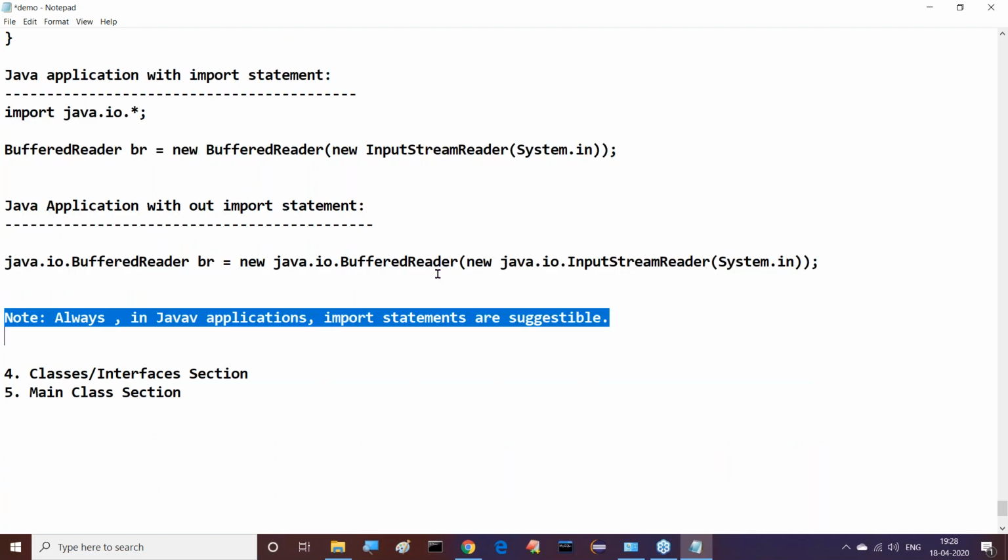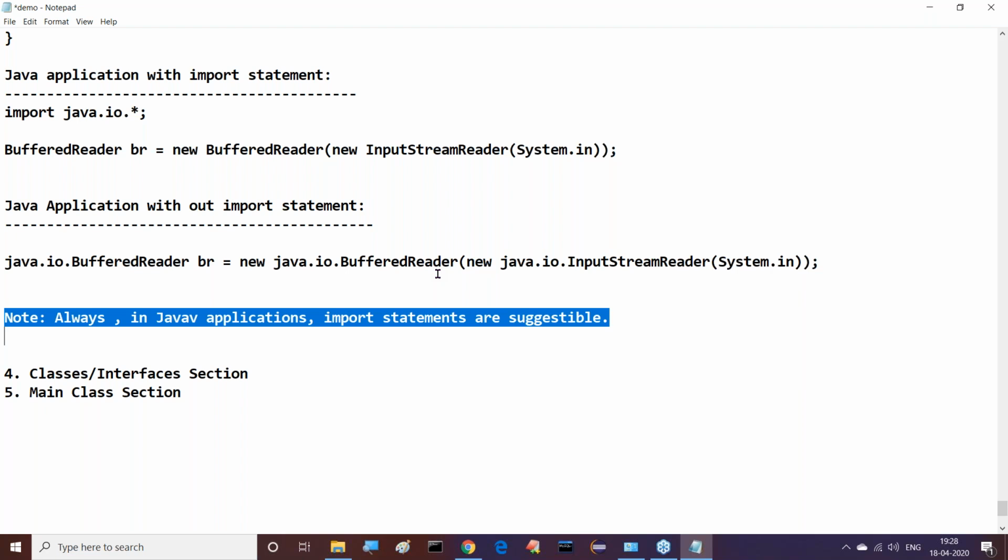Why? Because if you are not writing these import statements, every time we have to provide package names wherever we are writing classes. Whenever and wherever we are writing classes, every time we have to use those package names. This is unnecessary and risky. That's why it is not suggestible to use fully qualified names.